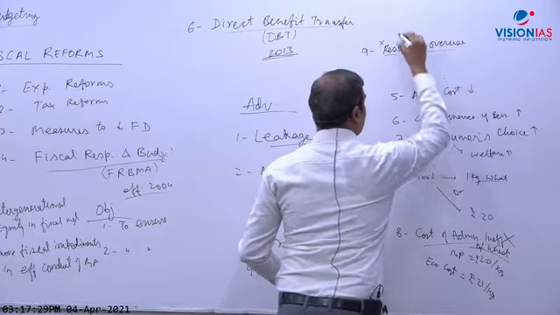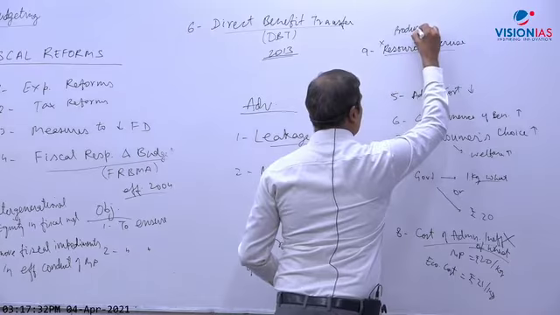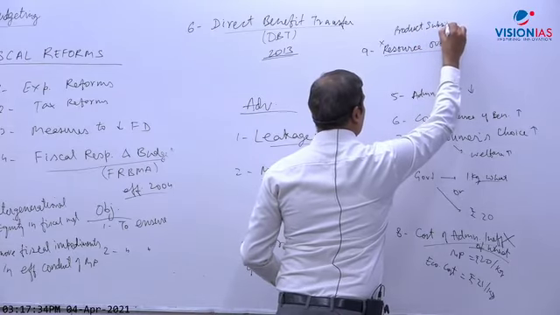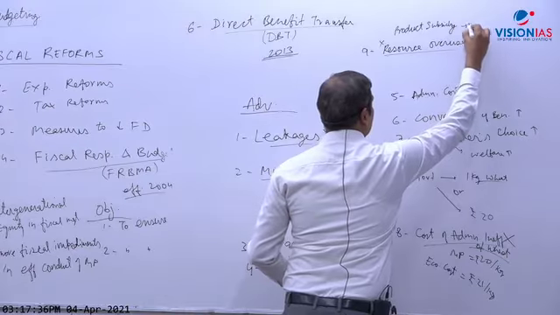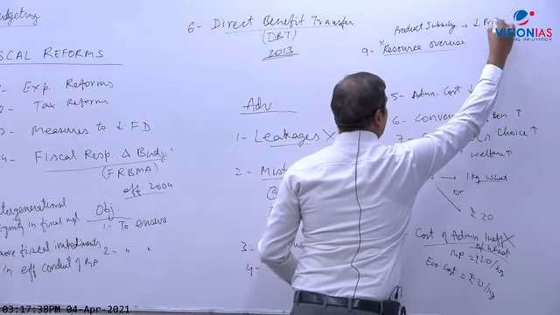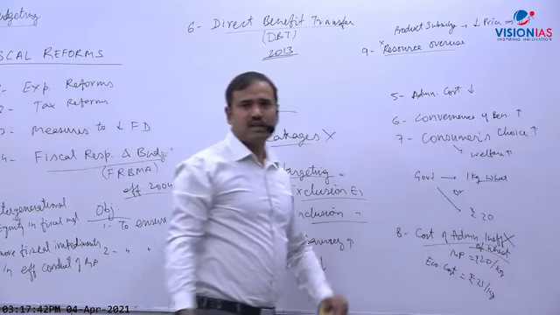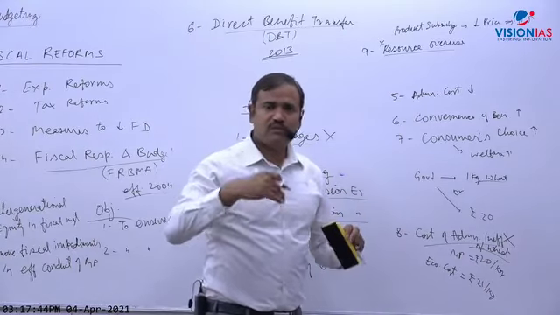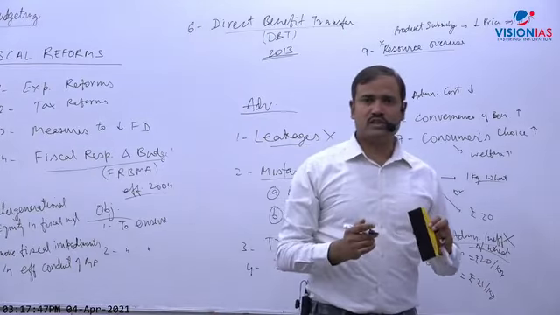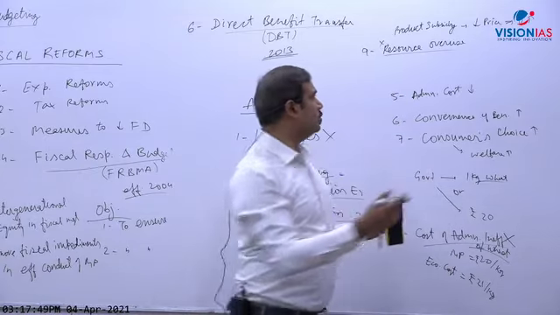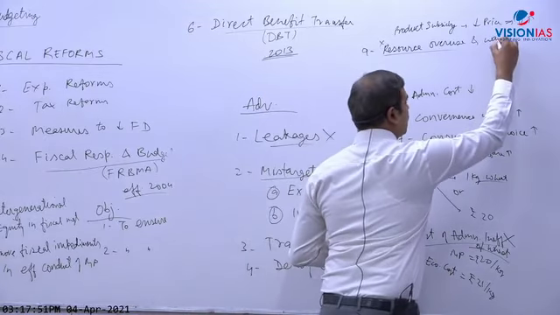I told you that product subsidy reduces price, and when price reduces, demand will increase, people buy more, QD will increase, technically. So when things are cheaper, we buy more. So it is overuse of resources, and resource use and wastage will also reduce.